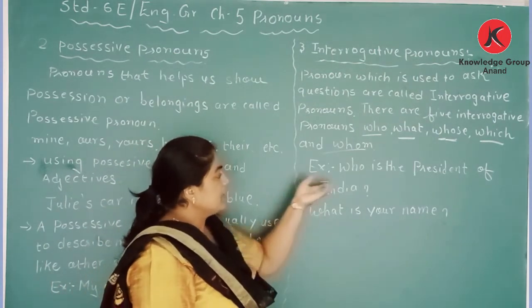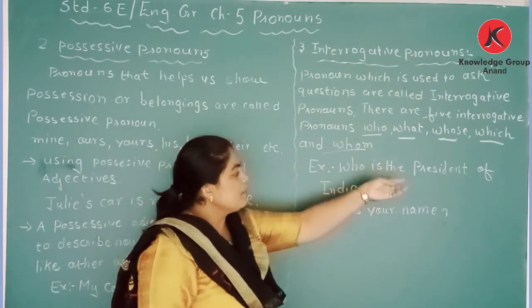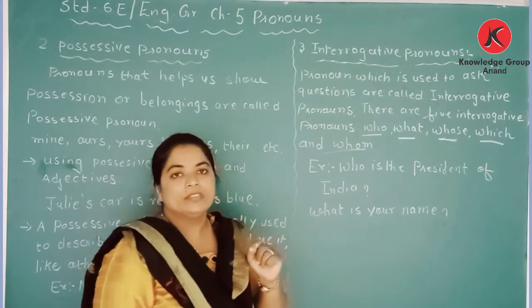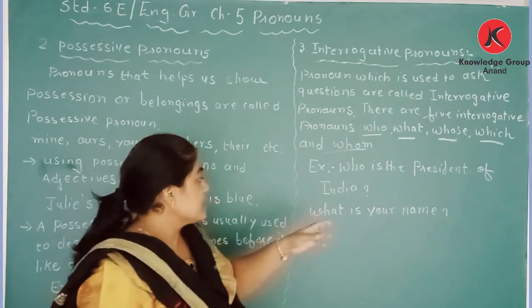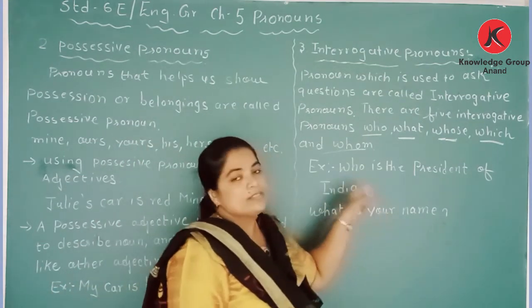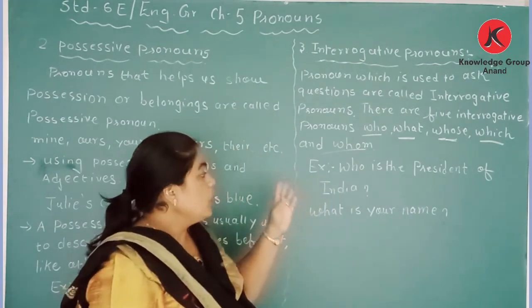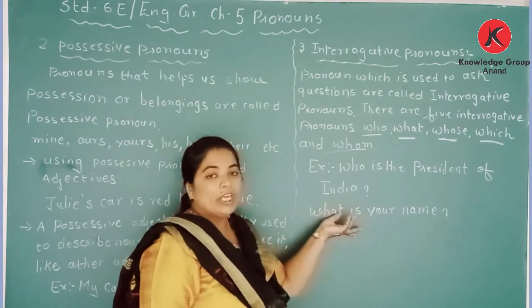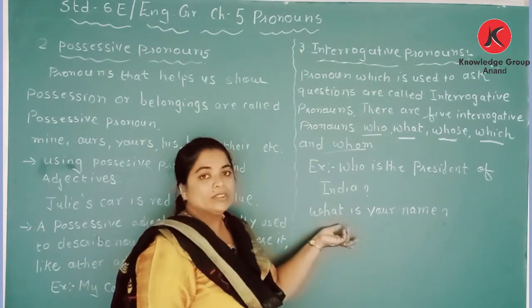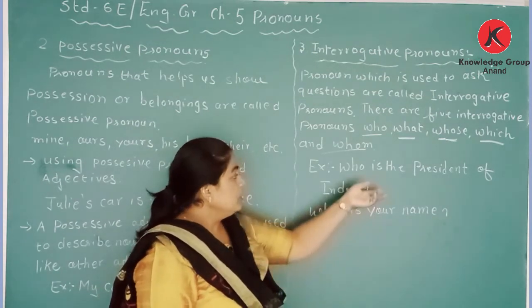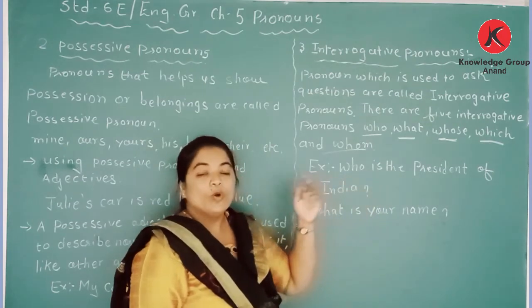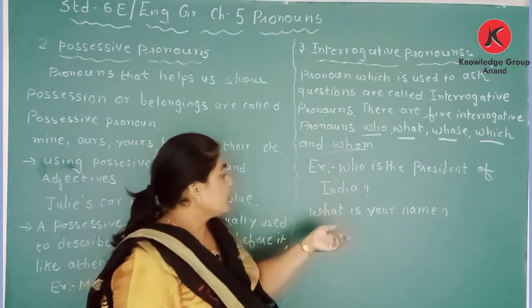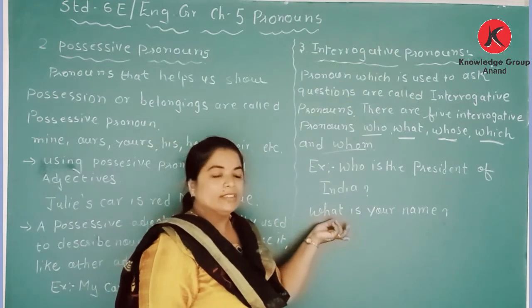The example here we have taken. Who is the President of India? To ask a question, and at the end of the sentence there is a question mark. Who is the President of India? What is your name? What? Who is used for who, and what is used for what.